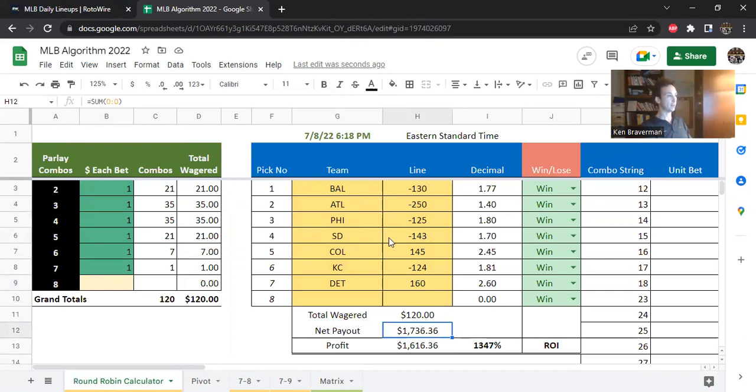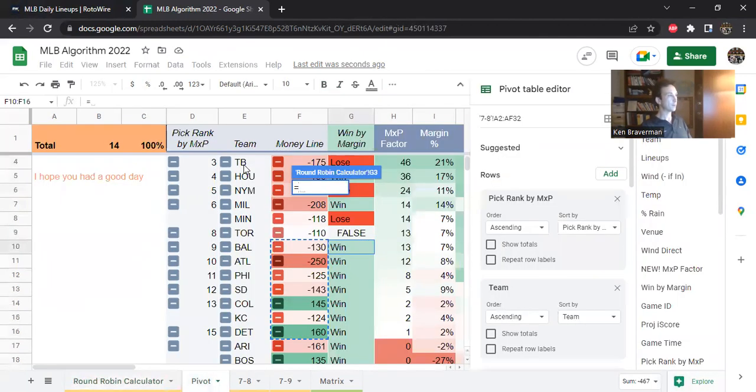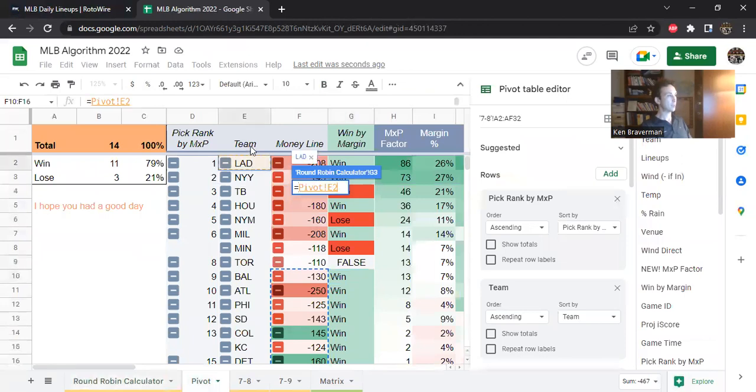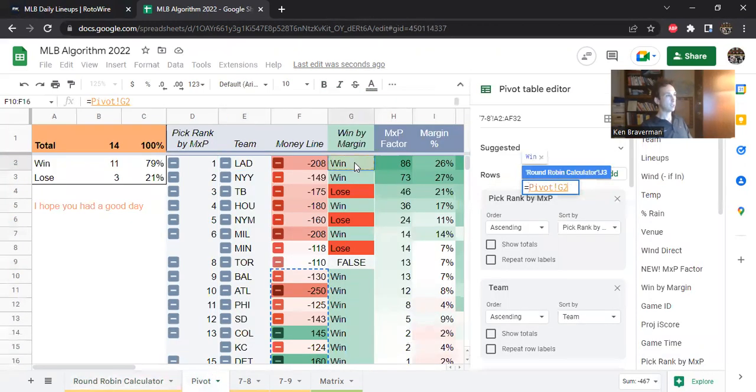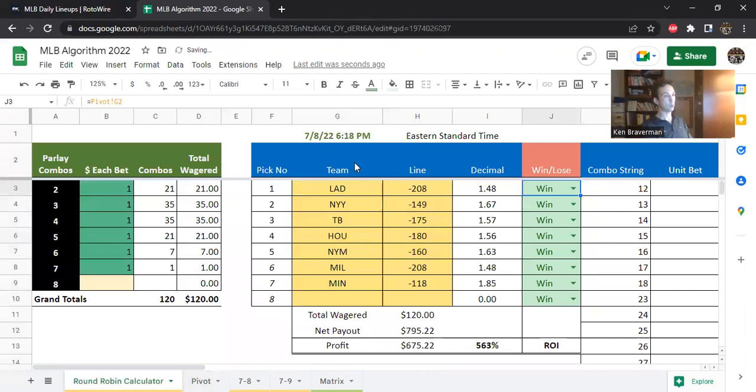Now, it would have been tough to get all 7 of those because you probably would have had a different combination. Like if you grabbed the games at the top right here, starting with the Dodgers. So if you grab that game, you just paste the stuff right in. Those are the teams you would have had. These are the lines you would have had. And if you want to know whether or not they won or lost, go here, equal sign, and click right there. Win or lose. LOSE is the word that's used.